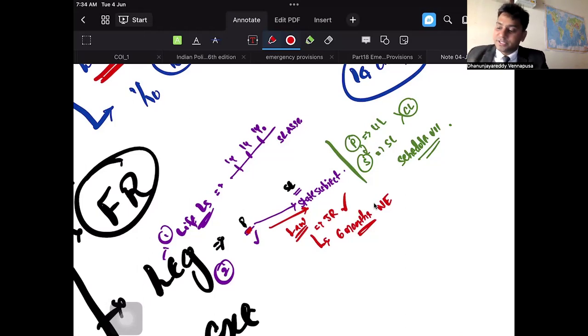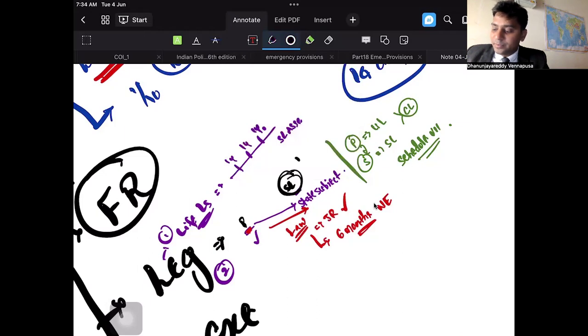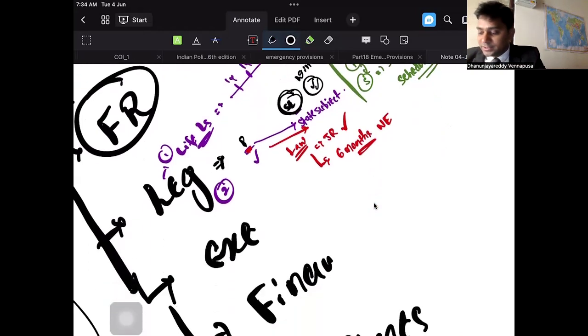Parliament can make laws on the state subject. So if Parliament is making them, then what is the position of the state legislature? The state legislature will be present. If it wants, it can make laws. The state legislature is not dissolved. It will be continuously functioning during the national emergency. It can continue making laws on its state subjects, but it gives extraordinary power to Parliament to make laws on the state subject also. This is the thing that you have to understand. So this is legislative power.